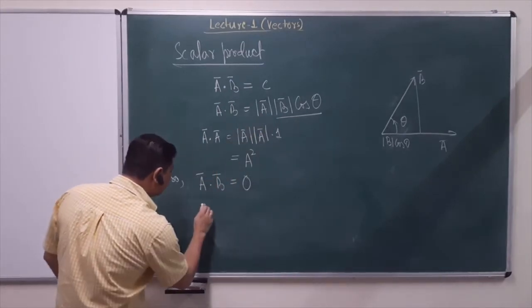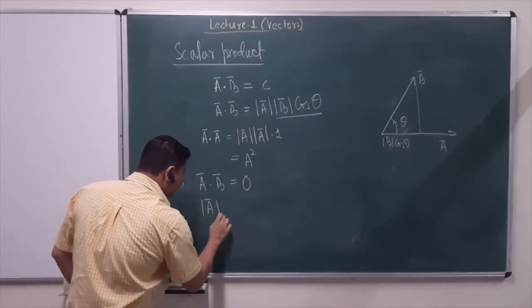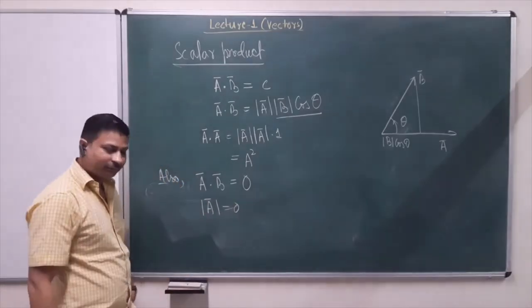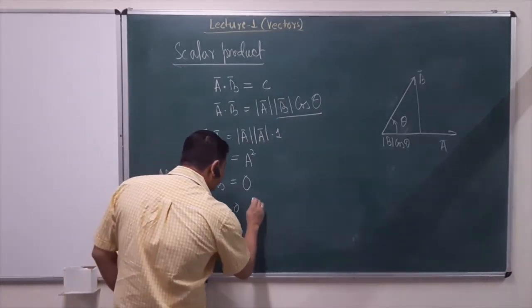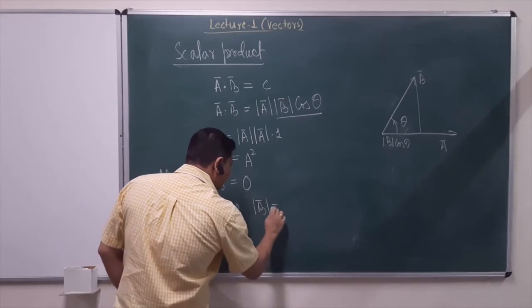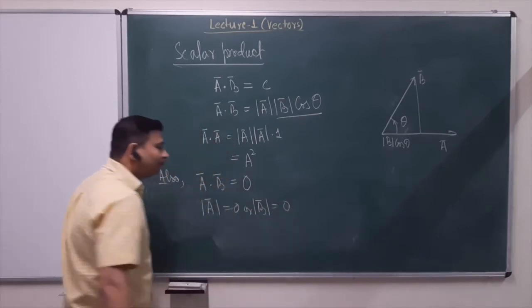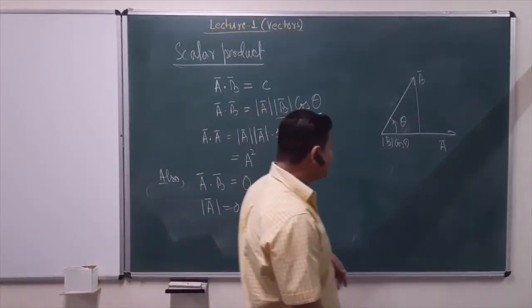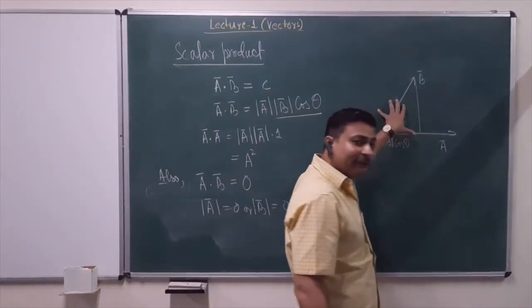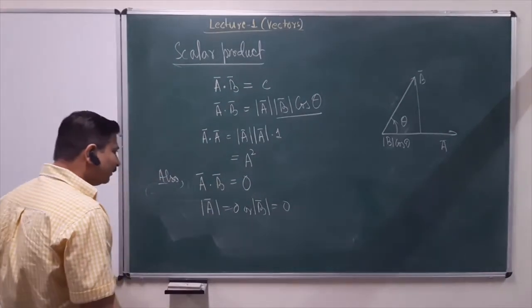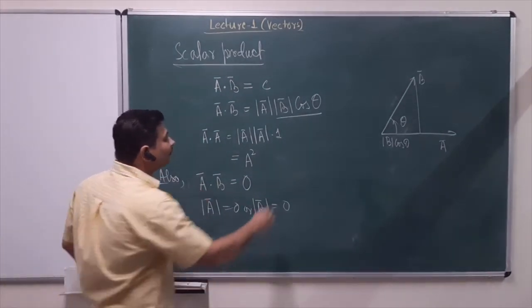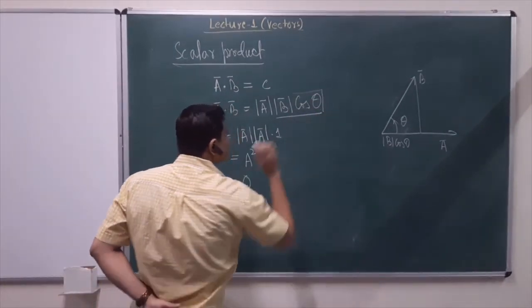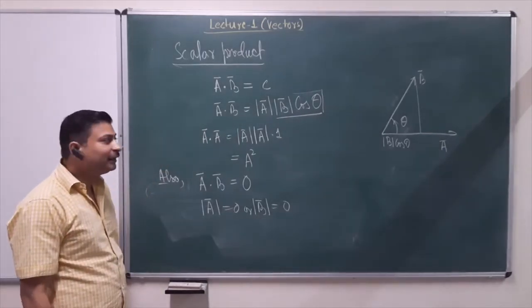Looking at this expression, either magnitude of A is 0, or magnitude of B is 0, or it's possible that I have two finite vectors with magnitude and direction, and still the dot product is 0, because cos theta can independently be 0, right?